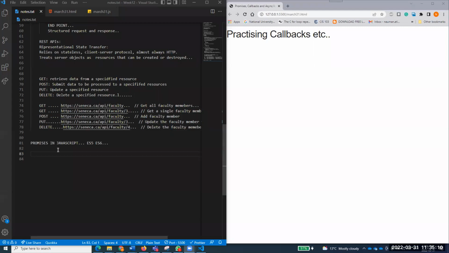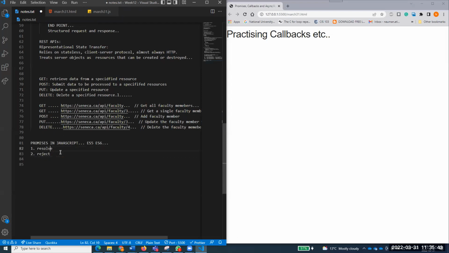So we'll talk about promises now. Promises are just like real world promises, by the way. In the real world, we make a promise with someone, and either we fulfill it or we don't. In the same way, JavaScript has this promise component that has 2 states. It has a state resolve and a state reject.